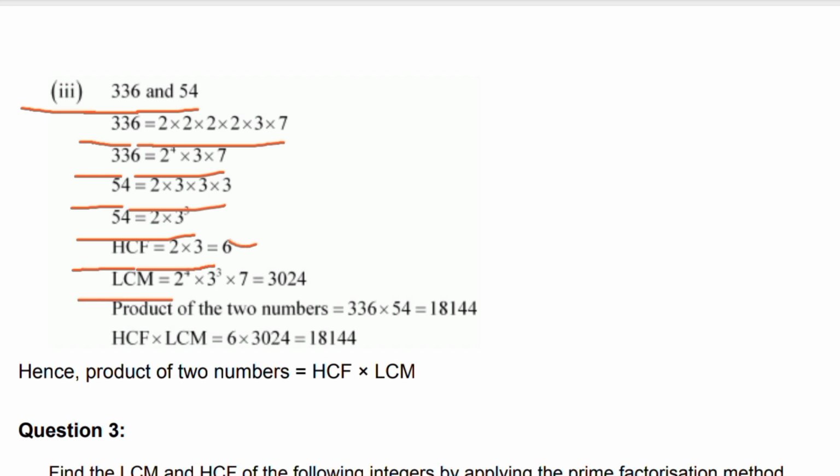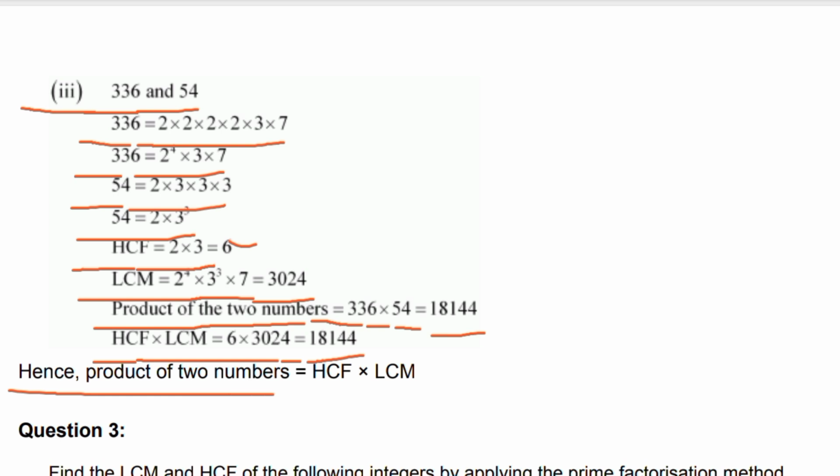LCM is 2 power 4 into 3 power 3 into 7 is equal to 3024. Product of the two numbers is equal to 336 into 54 is equal to 18144. HCF into LCM is equal to 6 into 3024 is equal to 18144. Hence, product of two numbers is equal to HCF into LCM.